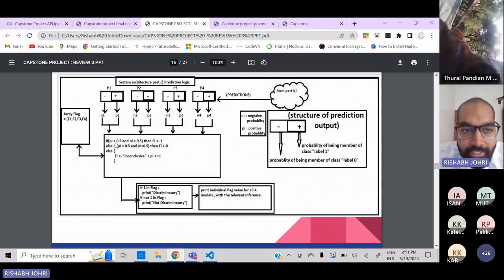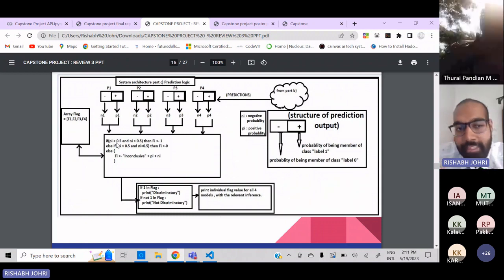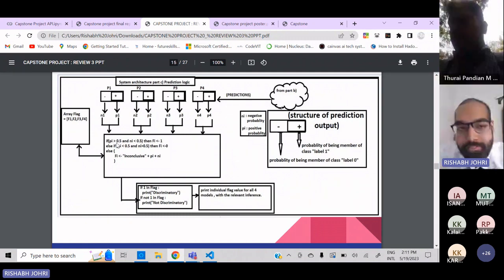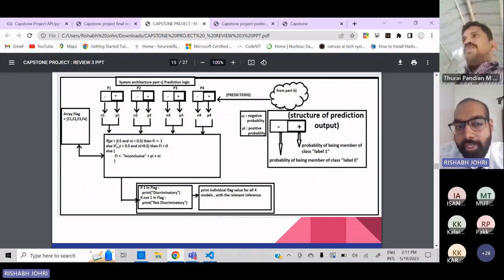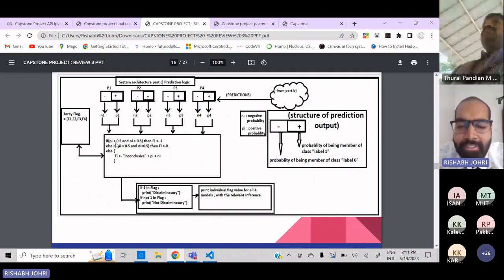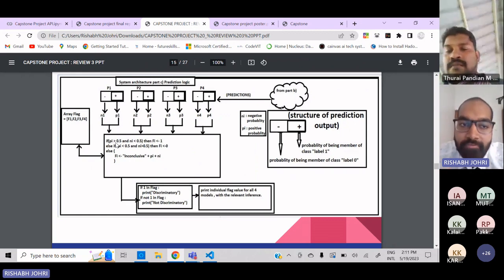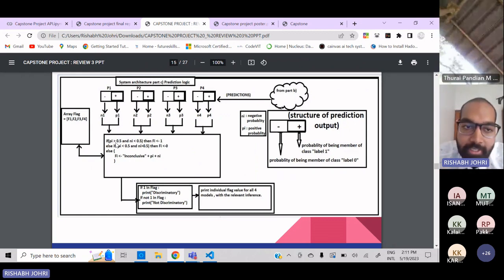Based on that, I used that particular approach and generalized it into this NLP project. Suppose one of my models is saying that the probability that this particular comment is discriminatory is 0.6. So it's well and good. Now there's some level of uncertainty here because it's just 0.1 above the threshold of 0.5.